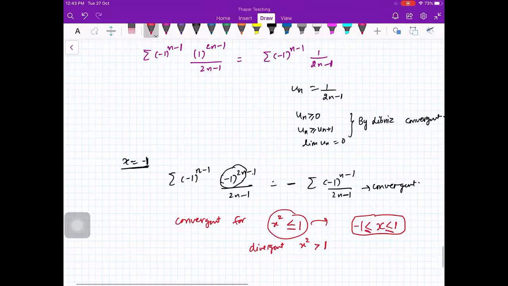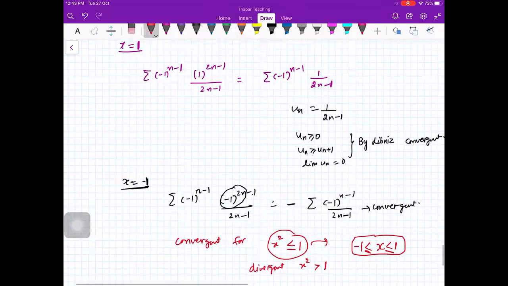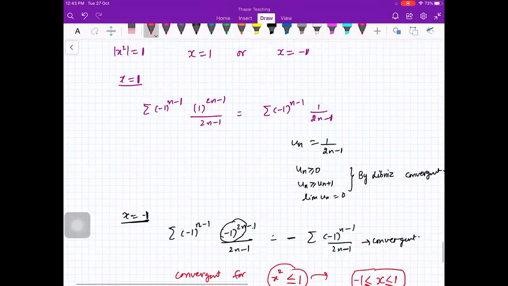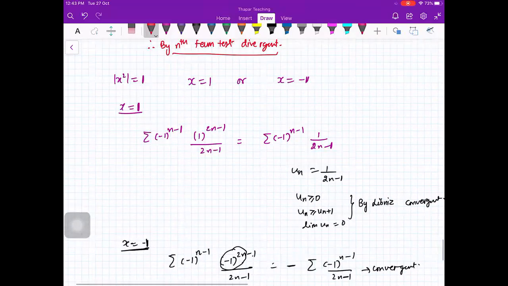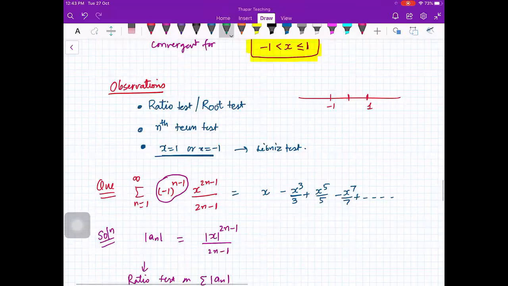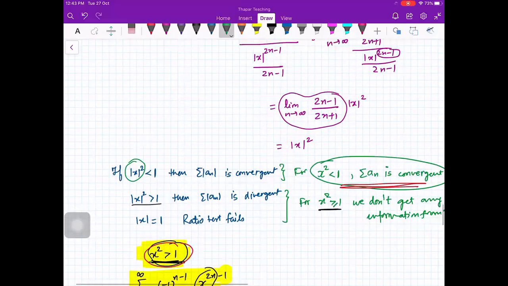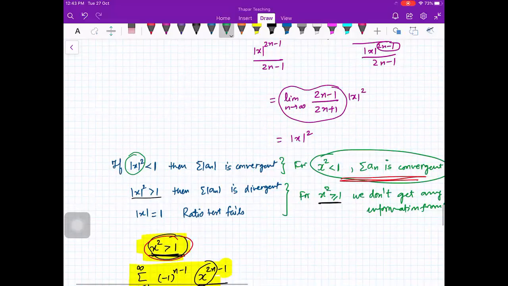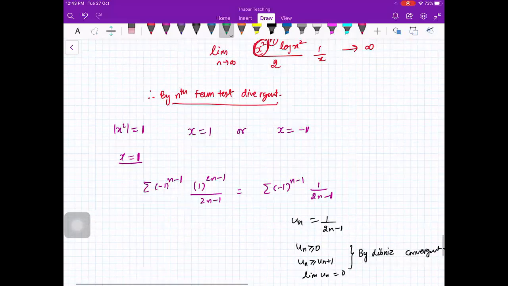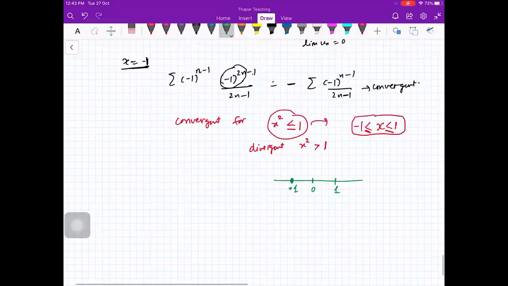So in the last case, this example, if I just draw it on number line, here your convergence is -1 to 1, open here, closed here. So this is your region of convergence. Last question mein, in this question, your region of convergence is, this is your 0, this is 1, this is -1, both closed. This is your region of convergence. Clear?